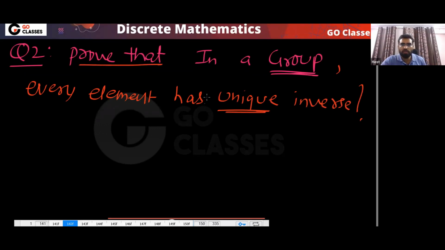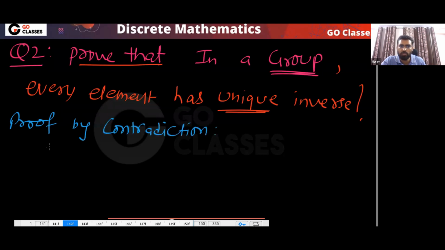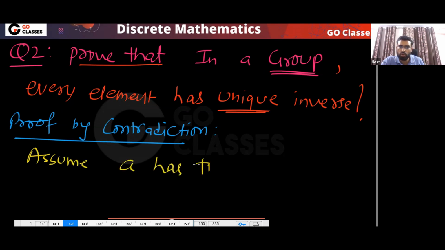So how will you prove? The proof is very simple. Just assume that some element has more than one inverse. Okay, so this is the proof. The proof by contradiction. Just apply the proof by contradiction. Very simple. Assume that A has two inverses. Okay, just assume, because this is saying prove that in a group every element has a unique inverse. So just assume that A has two inverses.